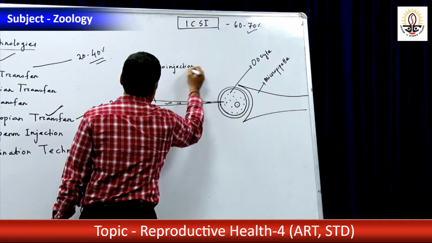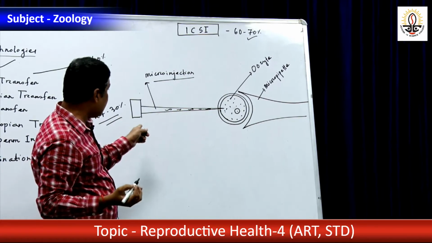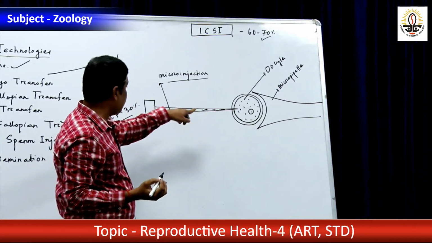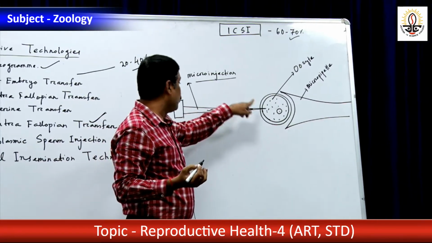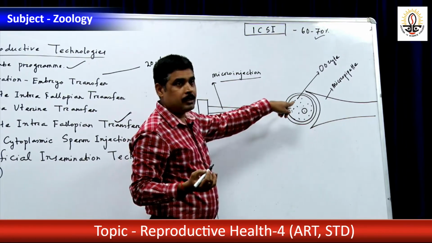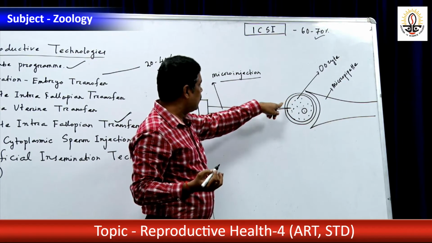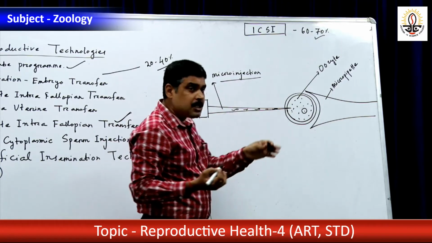So by means of micro injection, a single spermatozoon is made to enter into the ooplasm by puncturing the oocyte. Okay. So how is this sperm collected?